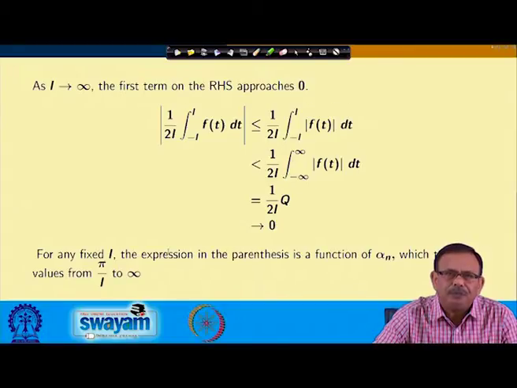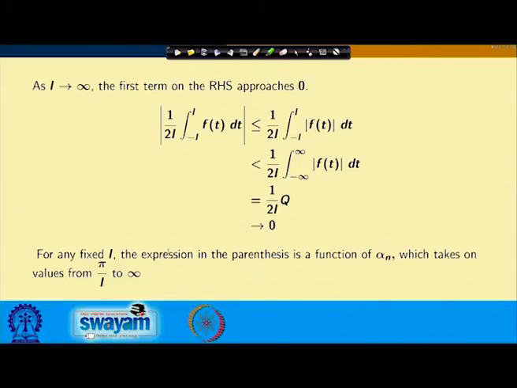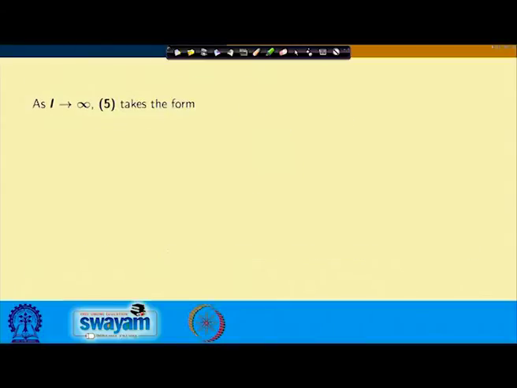Now, for any fixed l, the expression in the parenthesis is a function of alpha n, which will vary from pi by l to infinity.